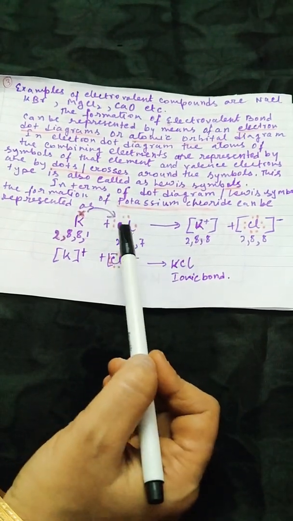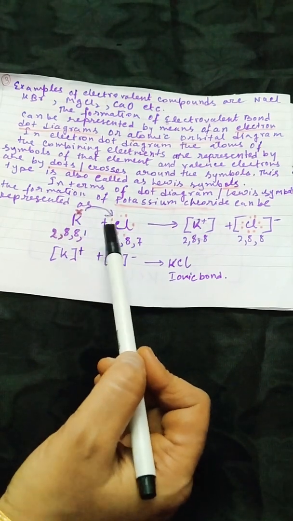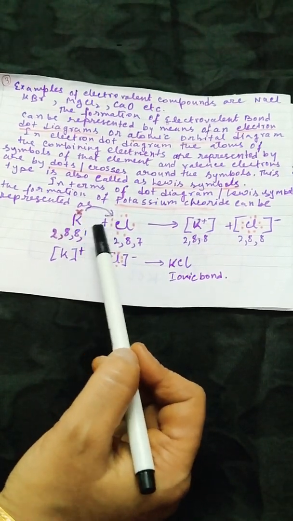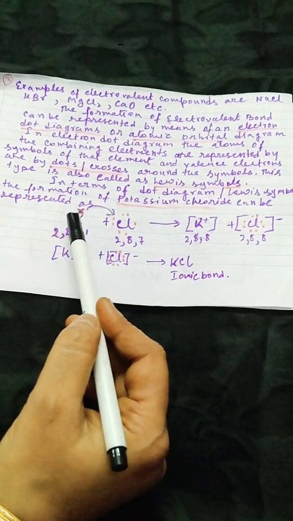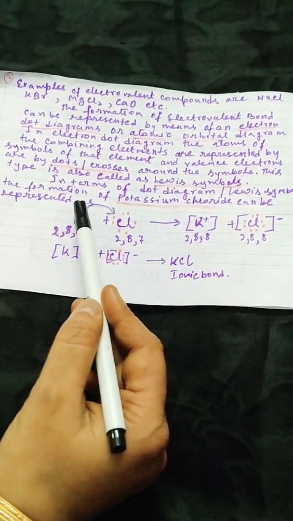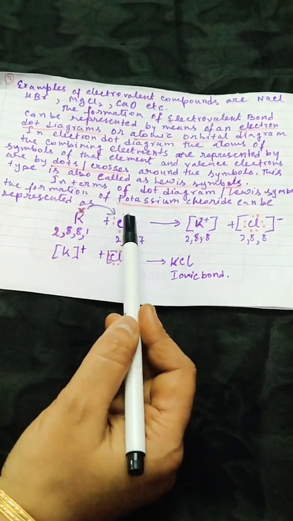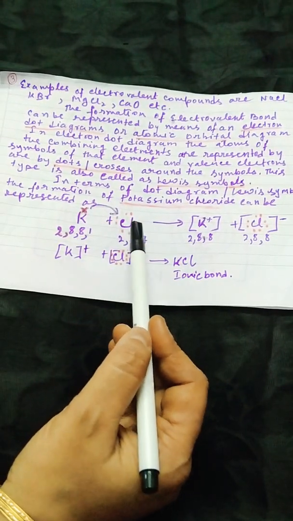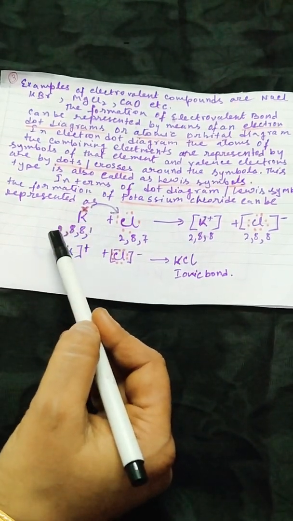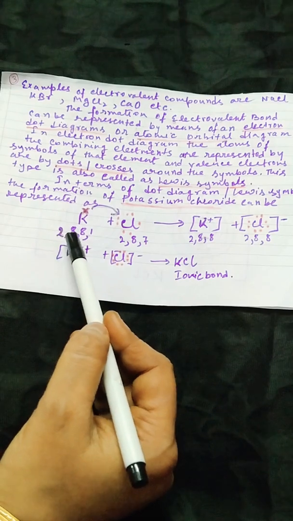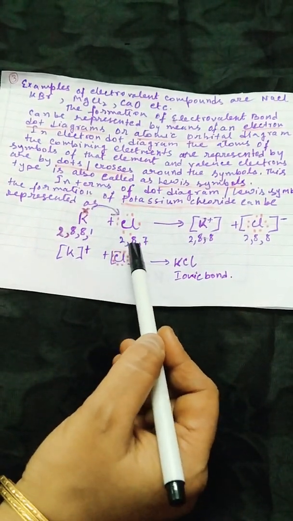So if there are different elements combining in a compound KCl, for different elements we will use different signs for representing the electrons in the outermost shell. So potassium's electronic configuration is 2, 8, 8, 1 and chlorine's electronic configuration is 2, 8, 7.